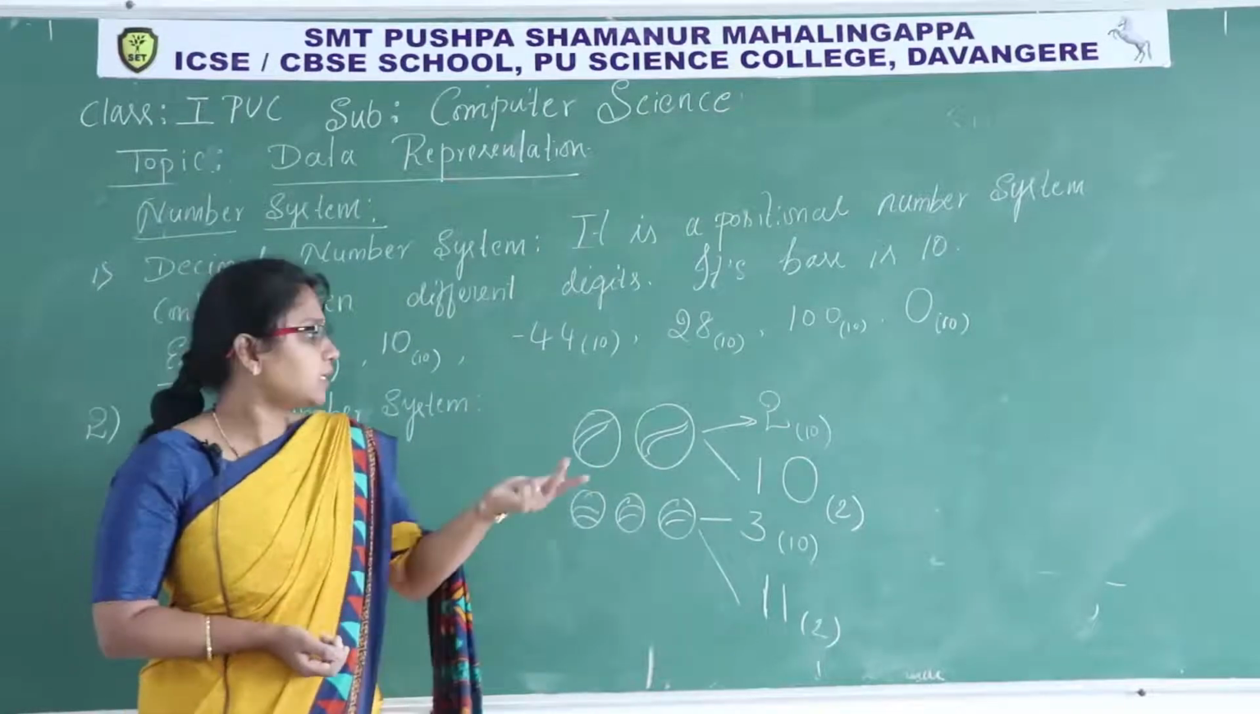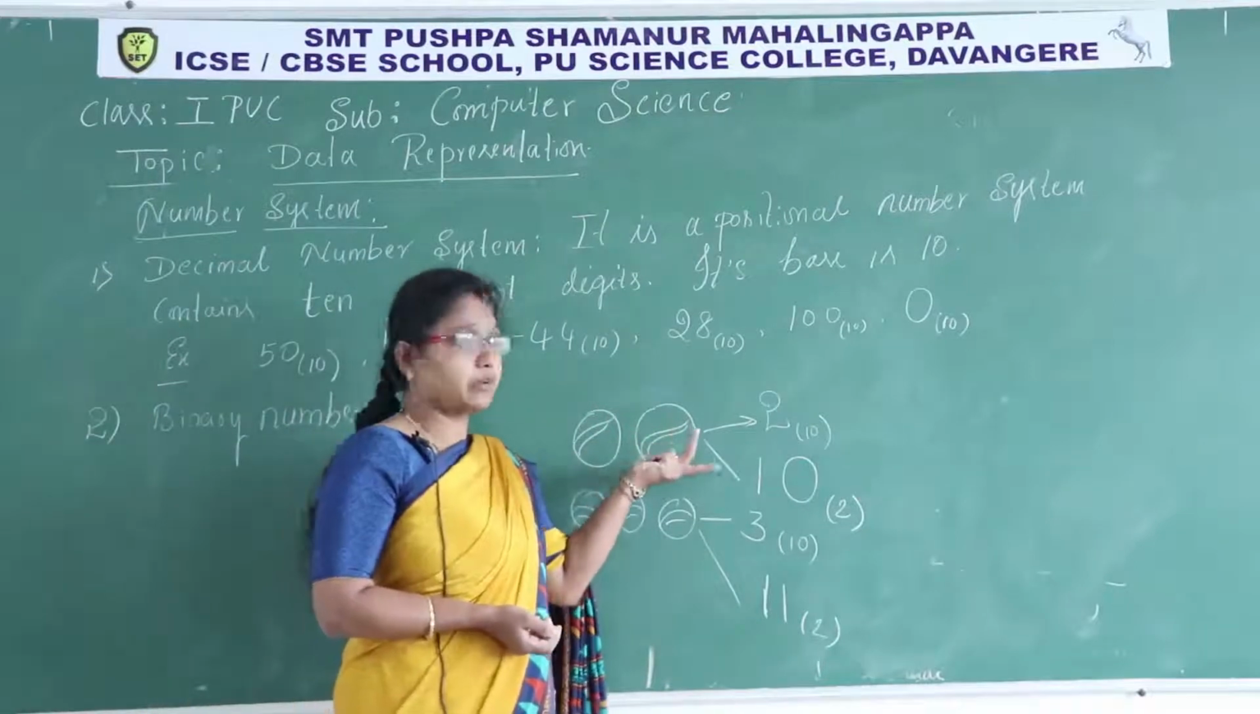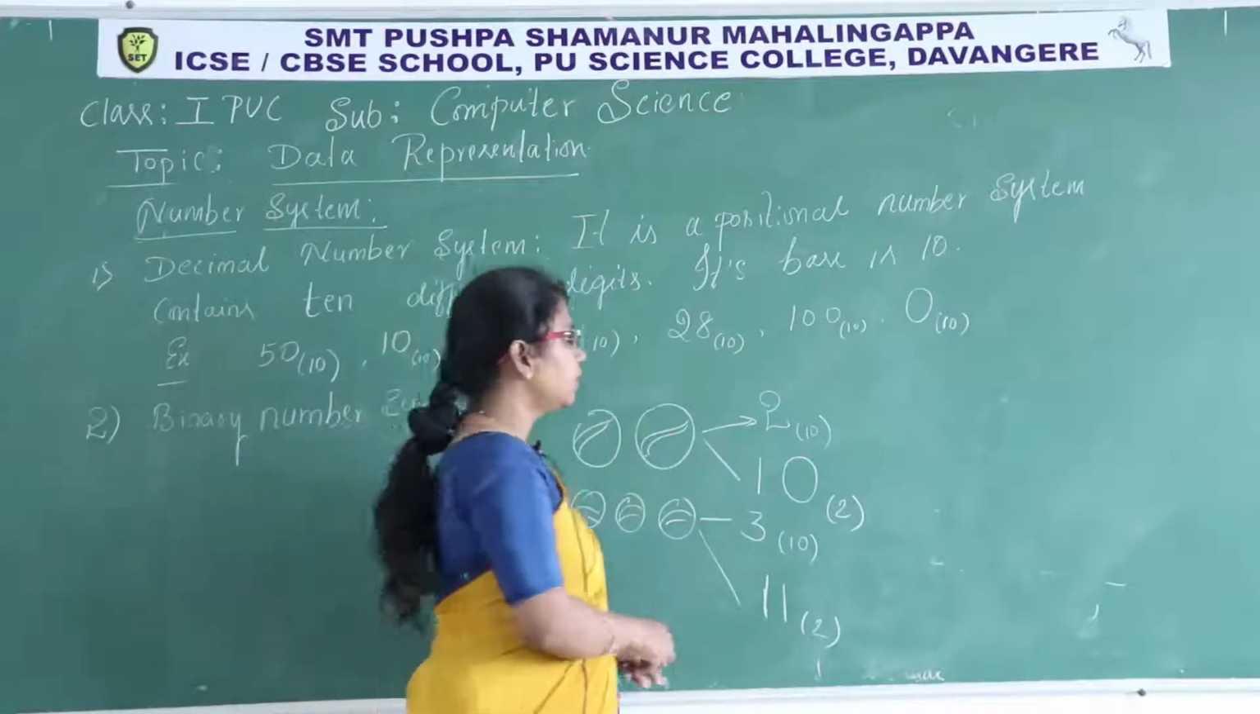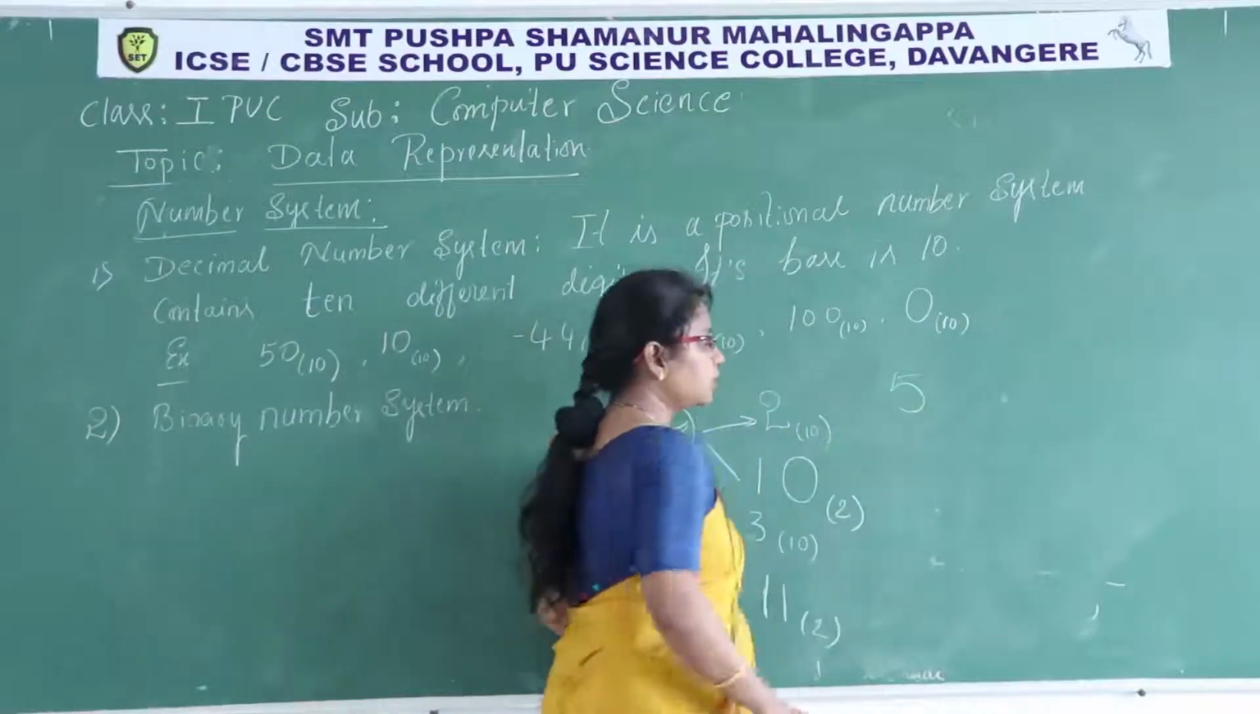If you want to represent 5 in a decimal number system, there is a particular figure for that quantity.